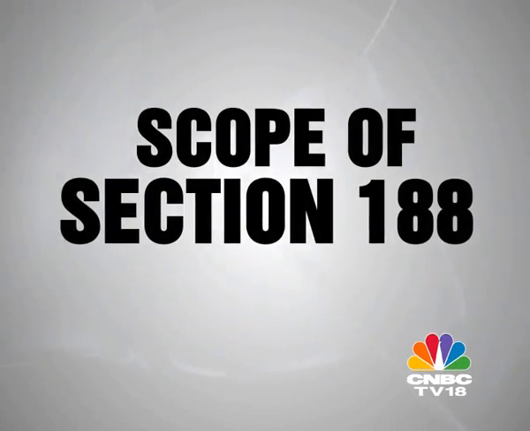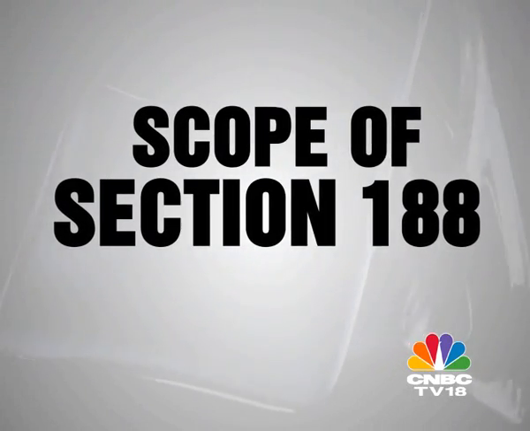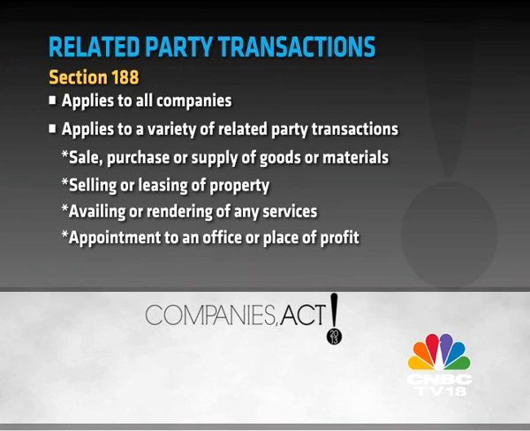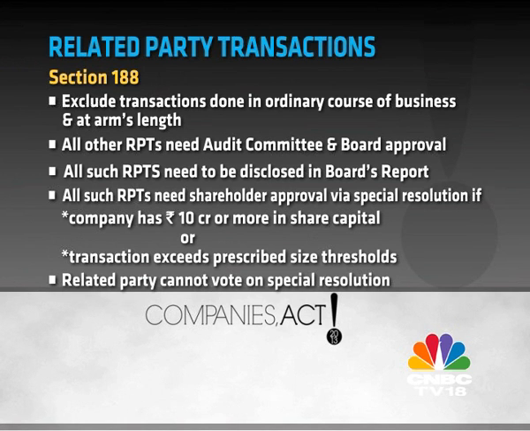Before we begin the discussion, here's an overview of the scope of Section 188. Firstly, it applies to all companies, listed or not. It covers a variety of transactions entered into with related parties, except transactions in the ordinary course of business and at arm's length are excluded. All others must obtain audit committee approval and board approval. They must also be disclosed in the board's report to shareholders along with the justification for entering the transaction.